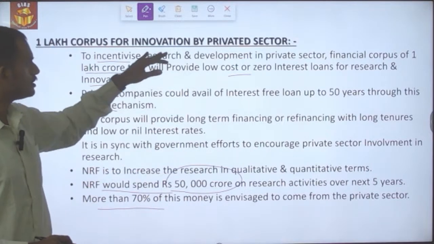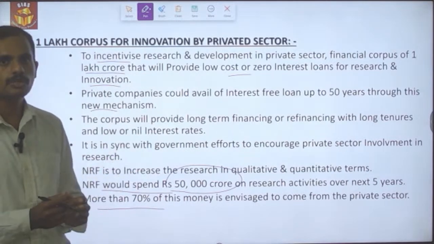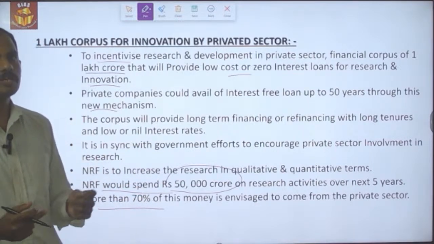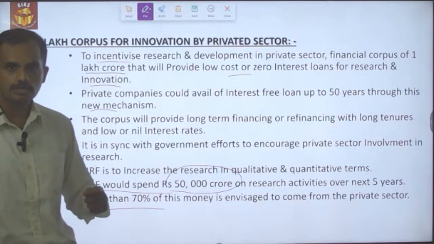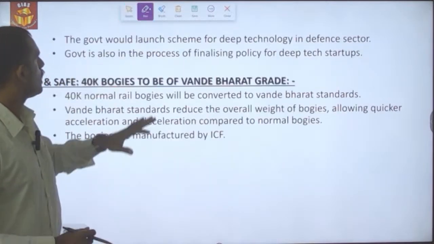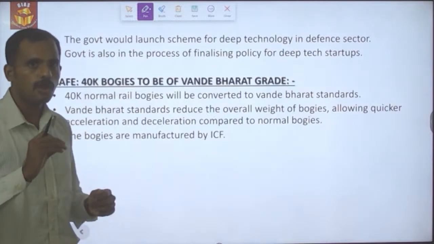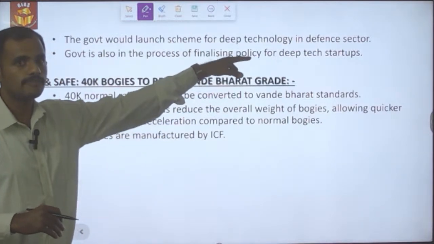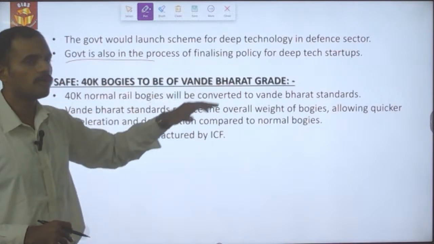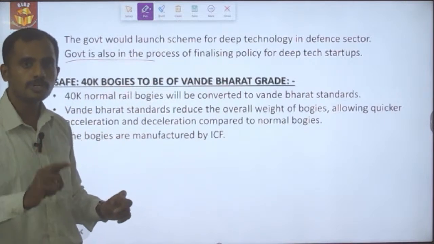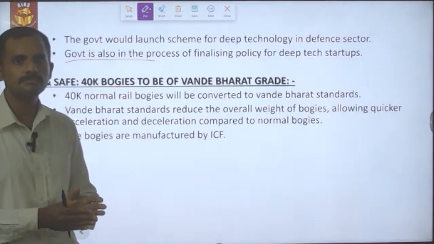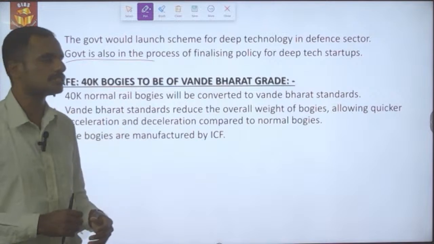In line with it, this 1 lakh crore corpus will be provided as loans to private companies and startups investing in research and innovation. The government would also be launching deep technology in the defense sector, and is finalizing a policy for deep tech startups that will go beyond defense. So this is what has happened in the budget with regard to technological infrastructure.